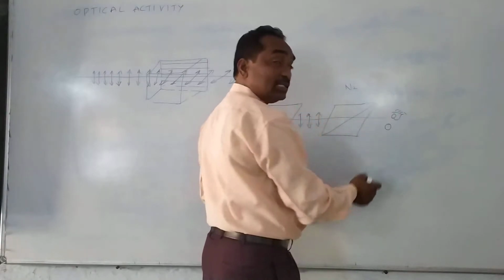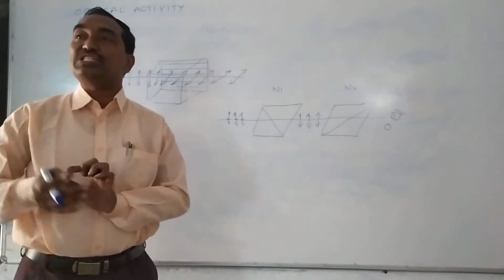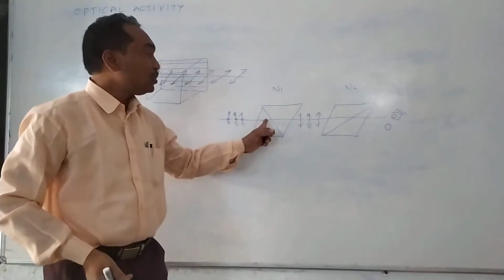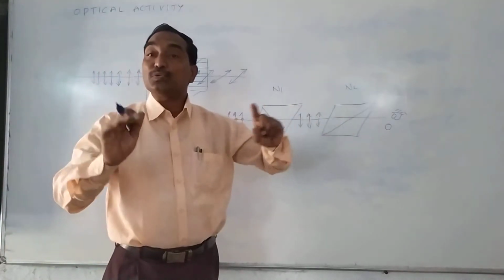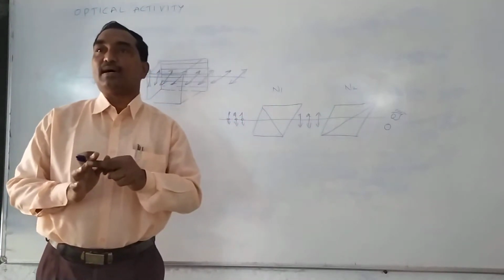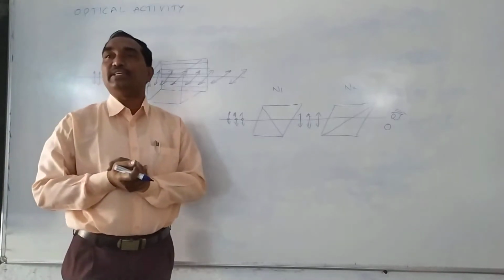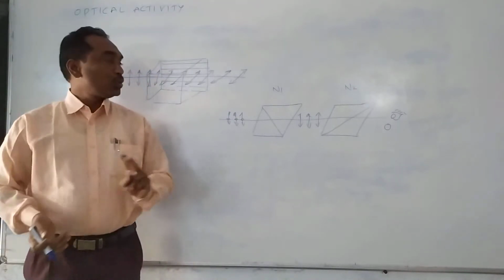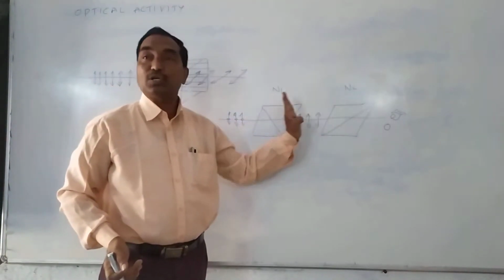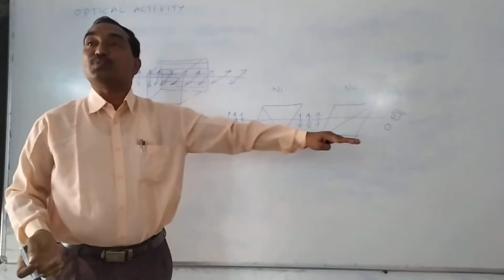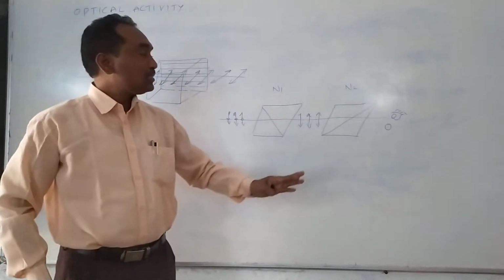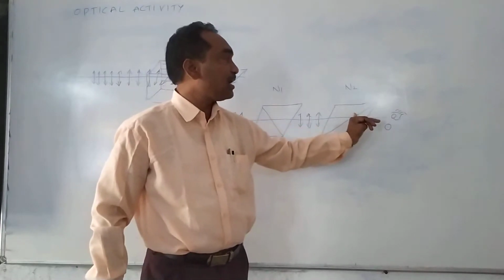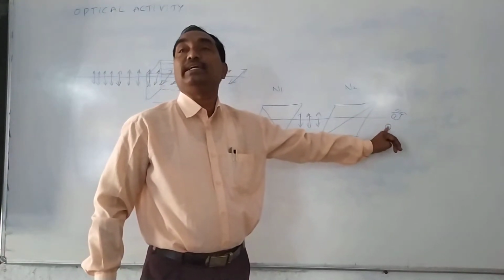The intensity is 0, the field of view is dark, because both the optic axes are perpendicular to each other, because both the prisms are in cross position. Already we discussed. Those two optic axes are perpendicular to each other, so in cross position. So the emerging light from the Nicol prism N2 is 0. The intensity is 0.